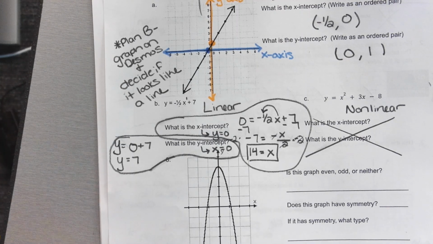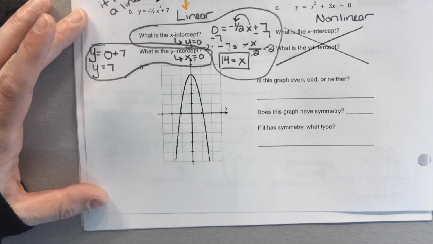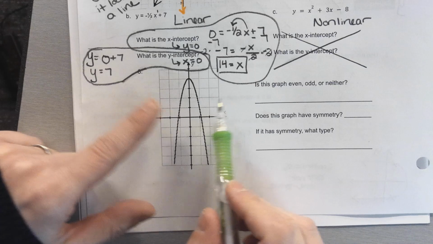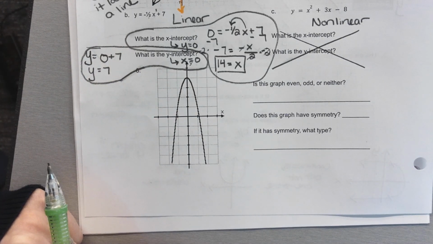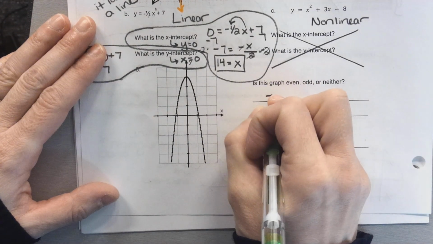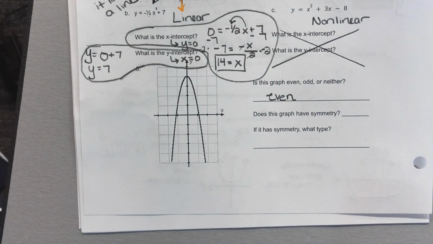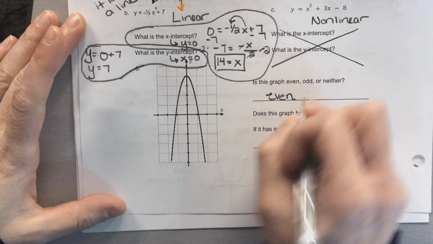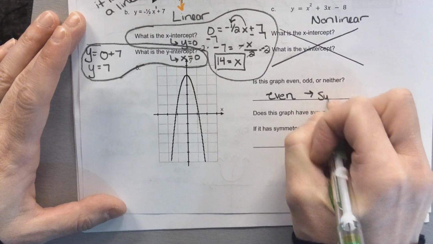Okay. All right, let's look at number 6. 6 is very different from the ones we were just doing. So 6 says, here's a graph. Is it even, odd, or neither? What do you think? I heard even. I agree with that. Okay, so even. How do I know that it's even? Because it has symmetry to the y-axis.